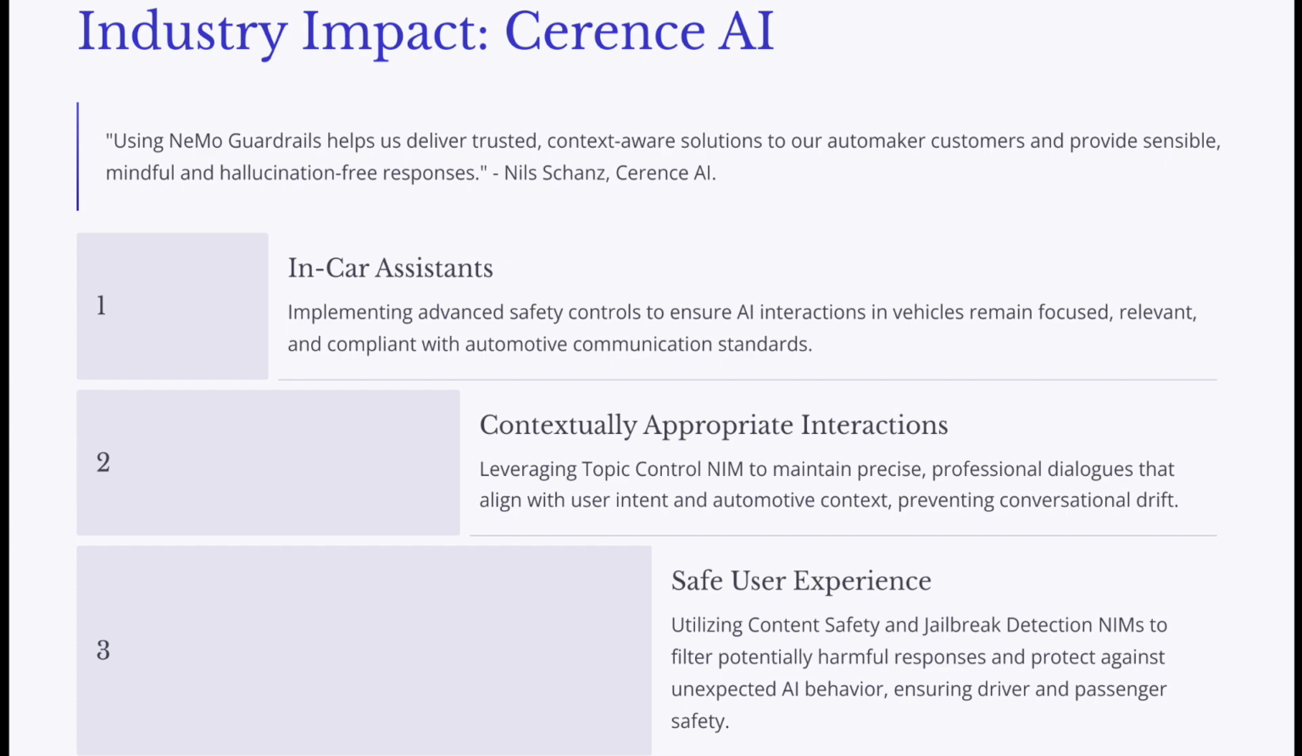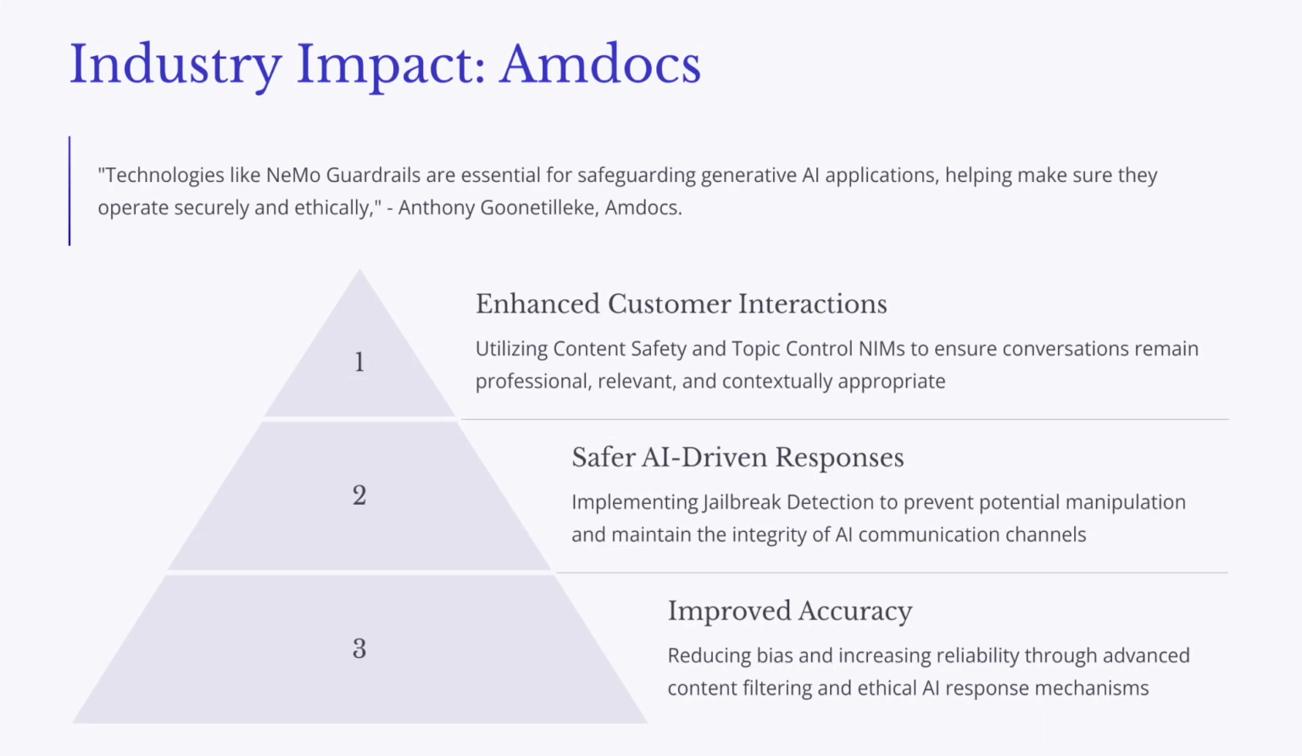Similarly, the topic control NIM plays a critical role in maintaining the integrity of those AI interactions. So think about an AI agent assisting with legal matters. It needs to stay focused on the specific case, avoiding irrelevant tangents or personal opinions, because that could compromise the legal process. And of course, the Jailbreak Detection NIM, that's all about protecting AI systems from those who might try to exploit them for malicious purposes. As AI becomes more sophisticated, it's essential to have robust security measures in place to prevent hacking and manipulation.